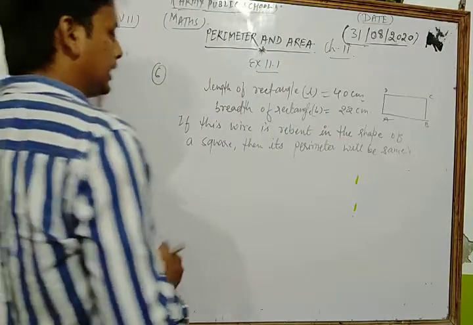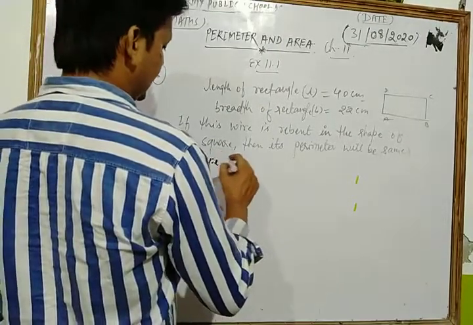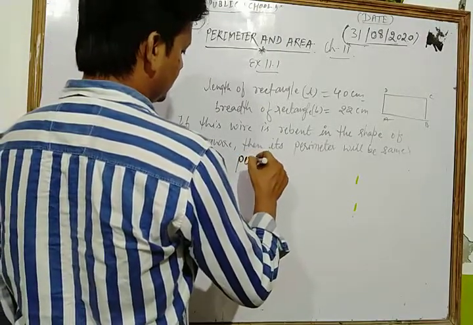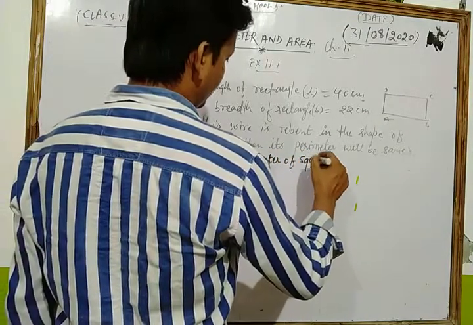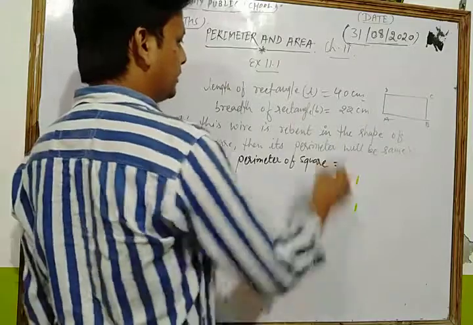That is, the perimeter of the square is equal to the perimeter of the rectangle.